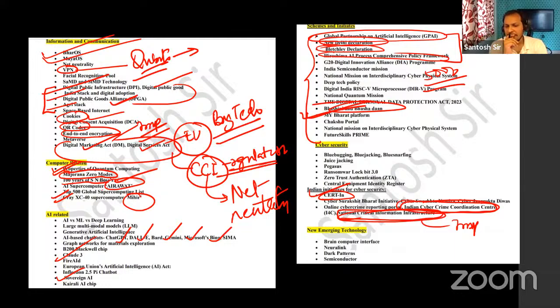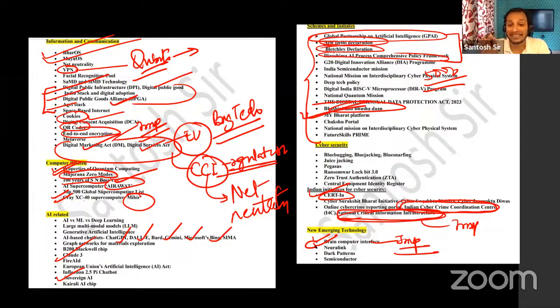Next, some new emerging technologies, like the brain computer interface. This is a very evolving technology. What is this brain computer interface? Just by thought, Neuralink, just by thought you will be doing work. So this is becoming a big technology. Recent developments: UPSC has a habit of asking questions on some very recent developments. So this brain computer interface and Neuralink, these two are related to each other.